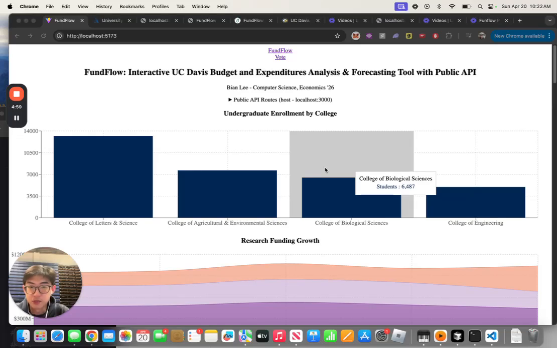Hi everyone, my name is Bian and I am a computer science and economics major at UC Davis, and here's my project FundFlow, which is an interactive platform that shows the budget and expenditures by UC Davis and also has a public API that shows the data as well as a forecasting tool.